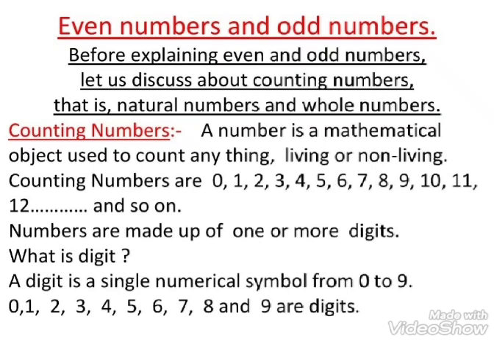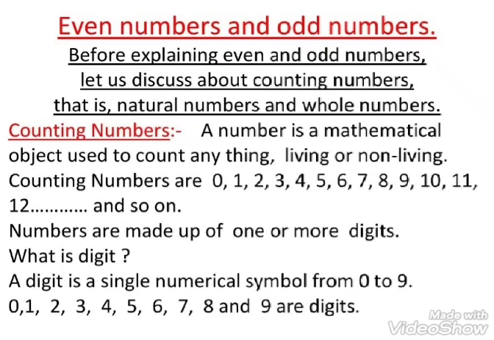Counting numbers are 0, 1, 2, 3, 4, 5, 6, 7, 8, 9, 10, 11, 12, and so on.